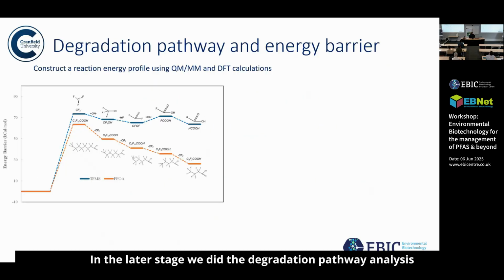In the later stage, we did the degradation pathway analysis and constructed the reaction energy profile. So you can see for TFMS and the PFOA. For TFMS, as you can see, it starts with the loss of SO3, same as for PFAS. And it also continues with some hydrolyzing and addition of the OH. But at some stage, we need the addition of the electron beam in order to irradiate the aqueous solution, so the reaction would go forward. And as we can see, the activation energy remains quite high, and it is an indication that the biodegradation is not very successful for that.